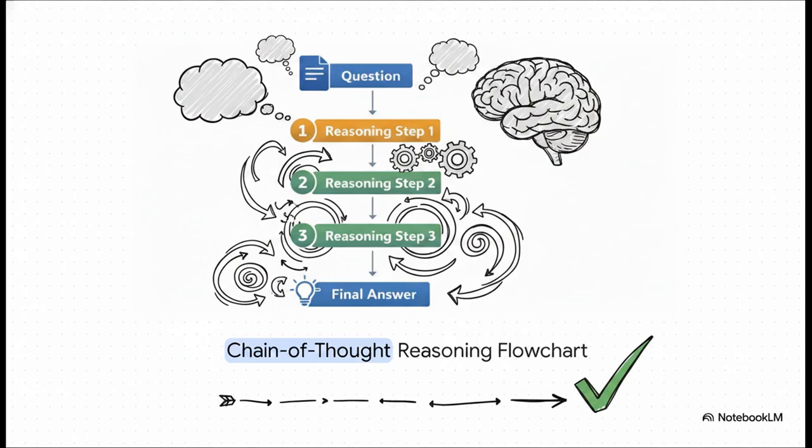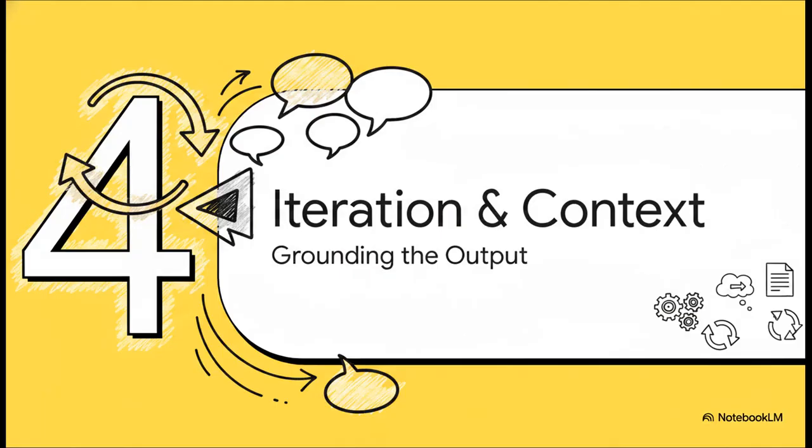This forces the AI to generate intermediate logical steps, which massively improves its transparency and accuracy on those tough analytical tasks. Shifting gears to section 4, iteration and context injection, grounding the output. We're moving from a single input into a conversational, real-world workflow.